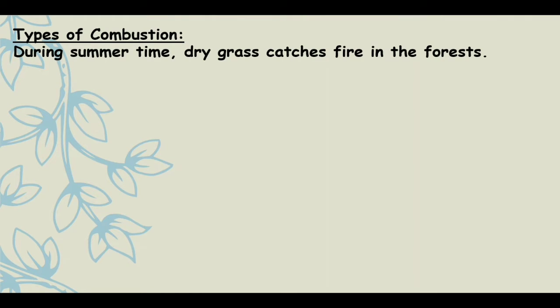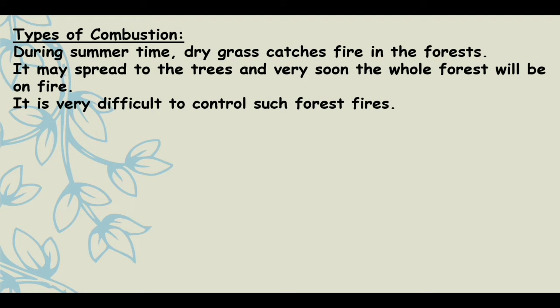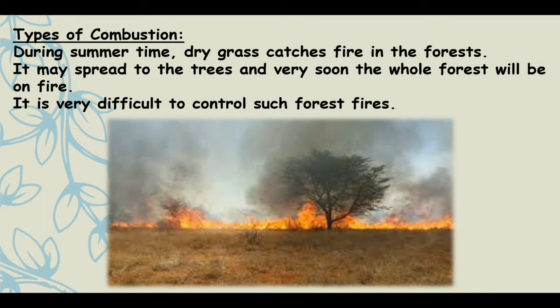During summer time, dry grass catches fire in the forest. It may spread to the trees and very soon the whole forest will be on fire. Recently in Australia also we have seen forest fires. It is very difficult to control such forest fires. You can see in the picture, there is no lighted candle, no lighted matchstick. The fire catches by itself.